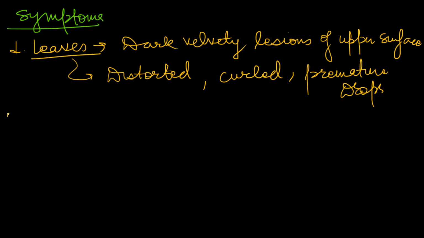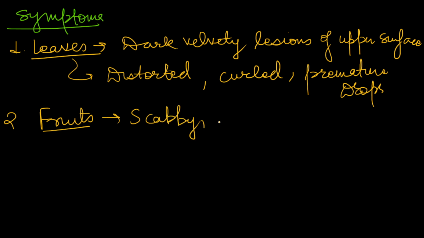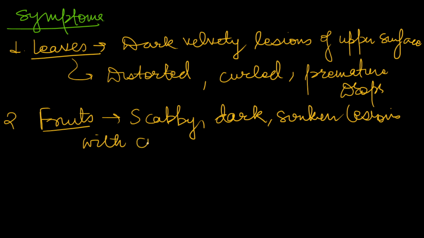Secondly, you can mention symptoms on fruits. In fruits, you can observe scabby, dark, sunken lesions with cracked surfaces. What happens due to all these things?